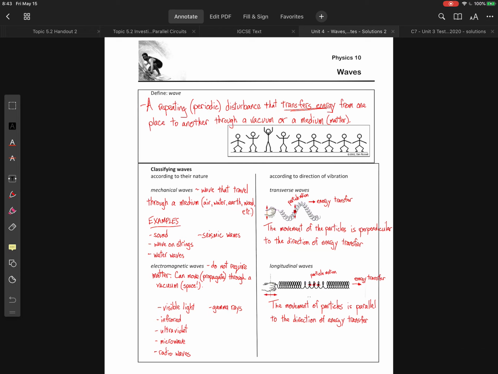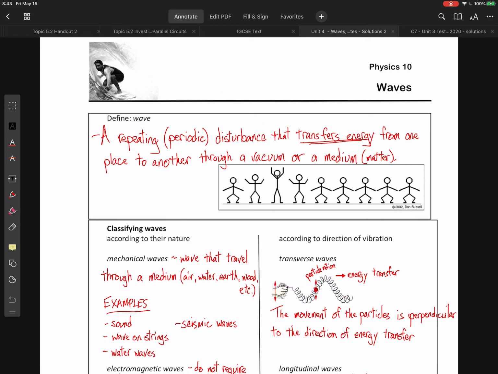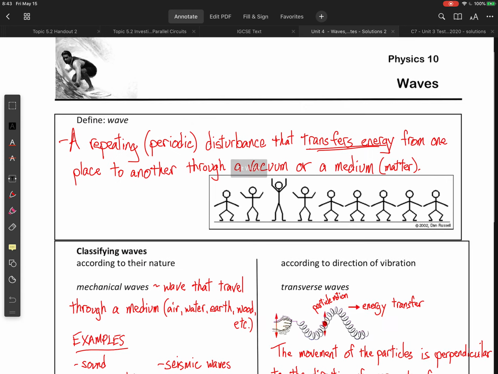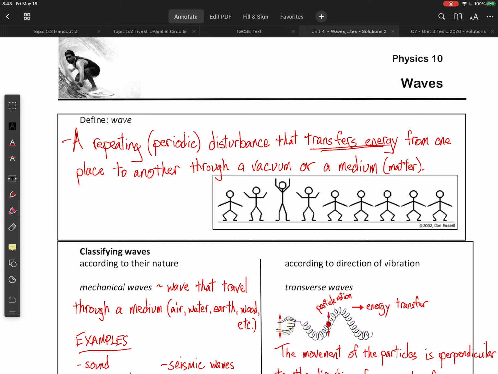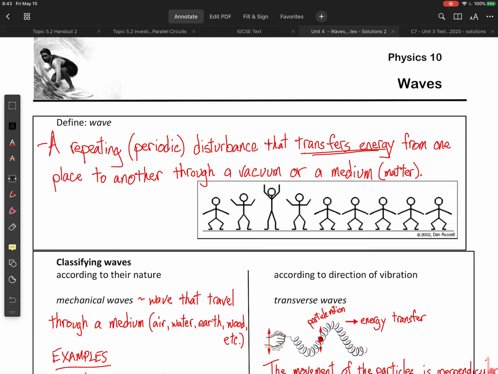Okay, here it is. So first, what is a wave? A wave is a repeating or periodic disturbance that transfers energy from one place to another, either through a vacuum or through a medium. And by medium, we're just talking about any matter. So the key point here is that waves transfer energy.